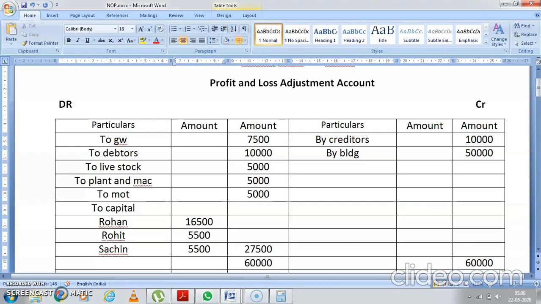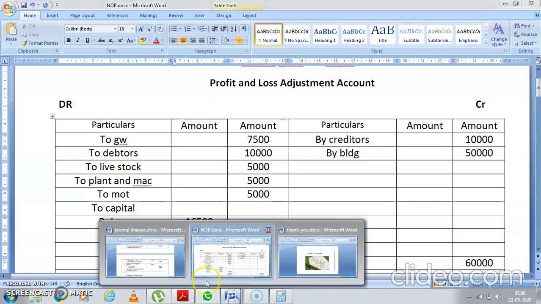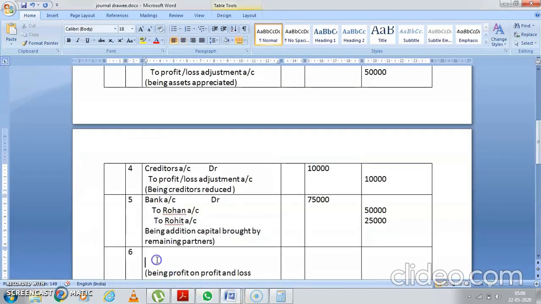Now what is the journal entry? Tell me when the profit is distributed. Profit and loss adjustment account debit to partners capital account. What is the entry? Profit and loss adjustment account debit to partners capital account. So you're going to write a journal entry here. Profit and loss adjustment account.